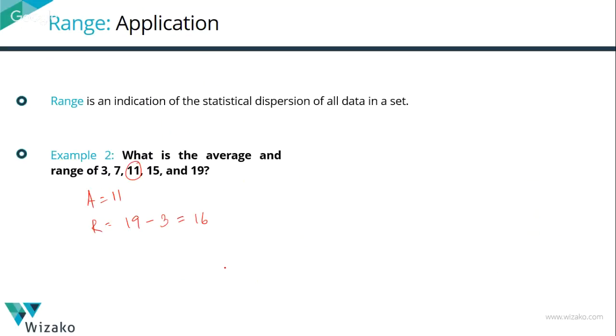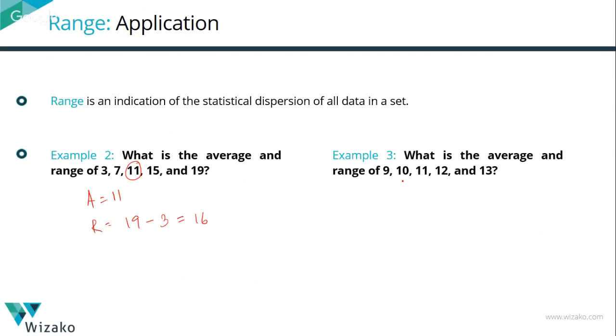Let's look at one more set of data. Take these 5 numbers: 9, 10, 11, 12, 13. Consecutive numbers will always be in an AP. The middle number is the average for this set too. Average for this set of numbers is 11. Range in this case: the largest number is 13, the smallest number is 9. Range is equal to 4.